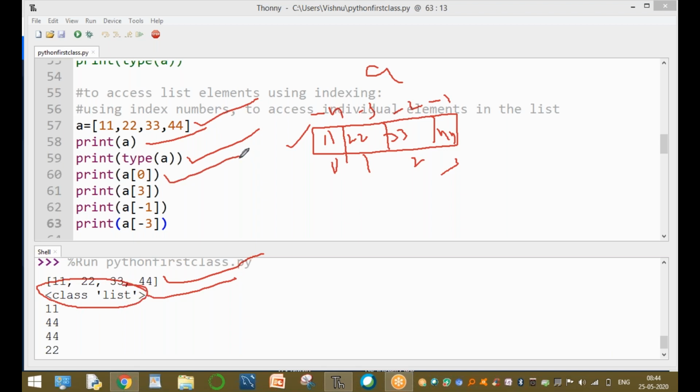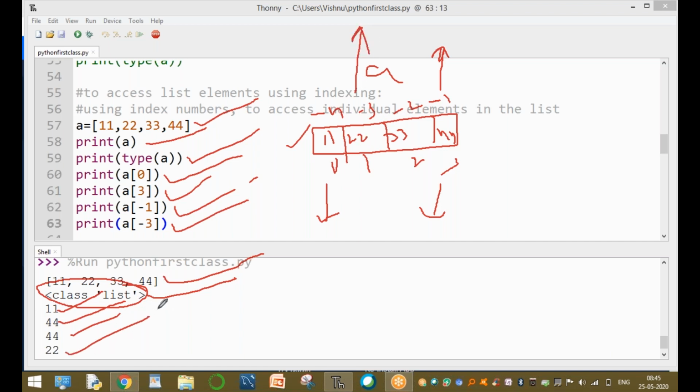And a of 0. What is the a of 0? Here the a of 0 value is 11. Okay, printed. And now the a of 3 value is 44. Next statement printed. And the next statement a of -1. The a of -1 value is 44, printed. And what is the a of -3? Here the -3 value is 22. 22 is printed. Clear, guys, up to here?